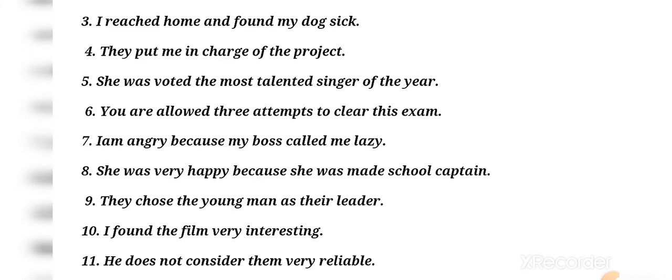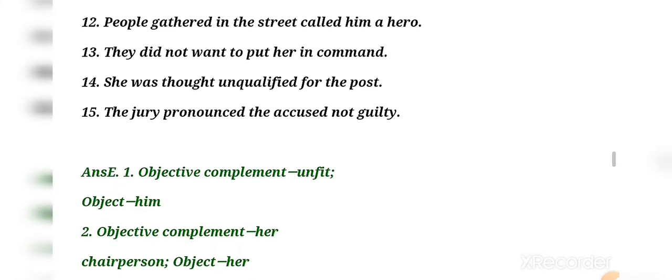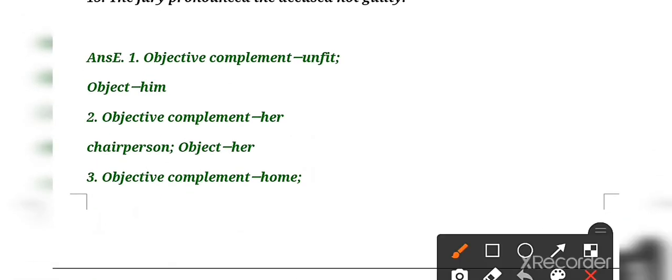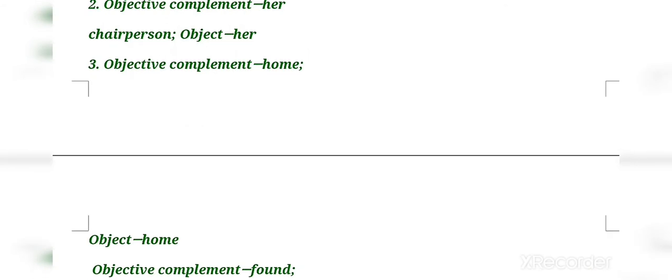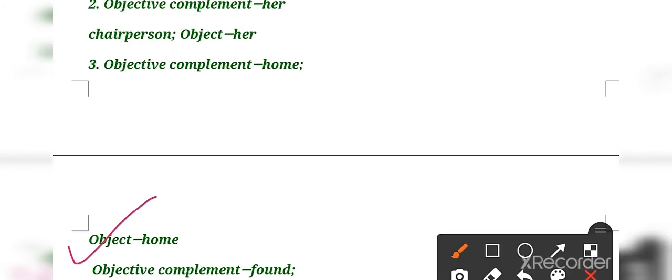Number 3, I reached home and found my dog sick. Let me just check in the book, just wait.